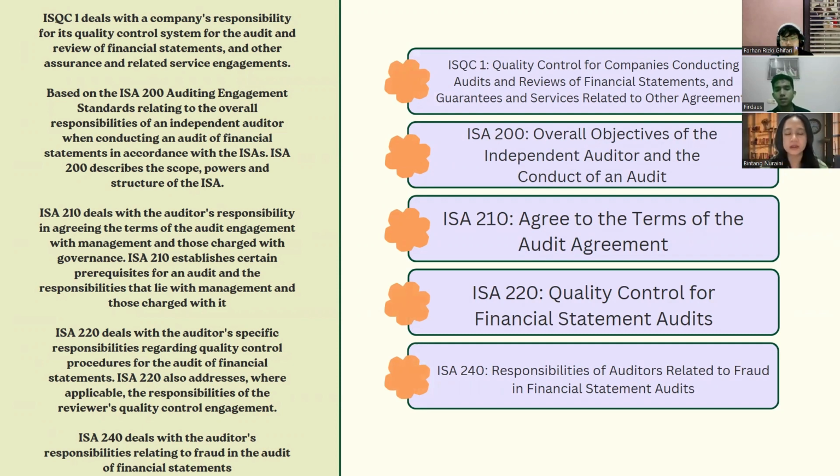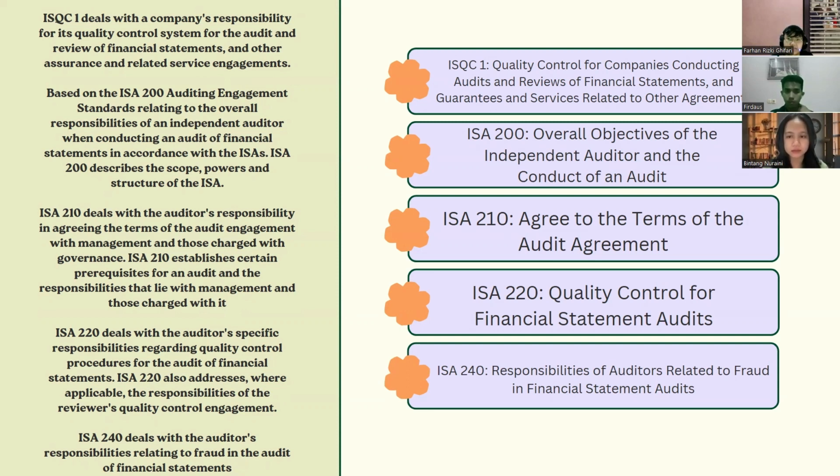The second rule is ISA 200, namely overall objectives of the independent auditor and the conduct of an audit. This rule relates to the overall responsibilities of an independent auditor when conducting an audit of financial statements in accordance with the ISAs. ISA 200 also describes the scope, authority, and structure of the ISAs.